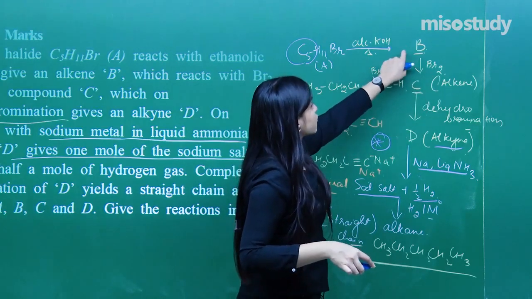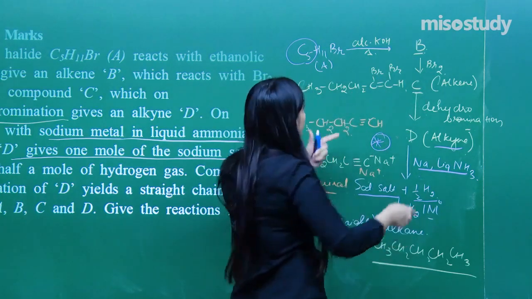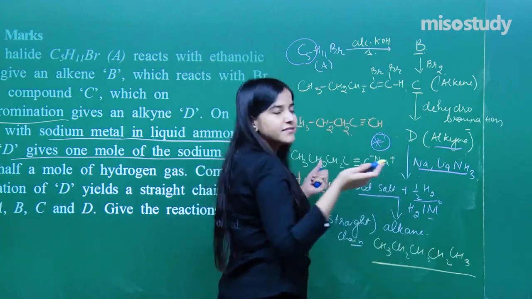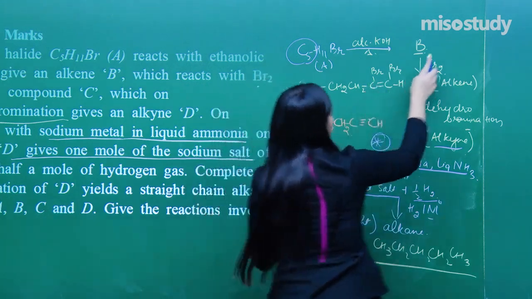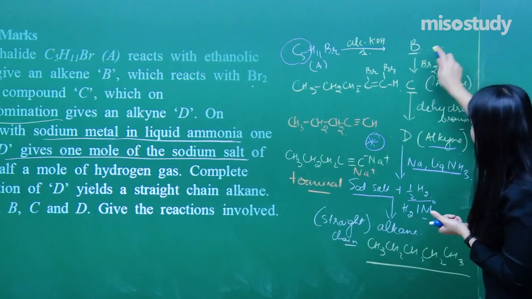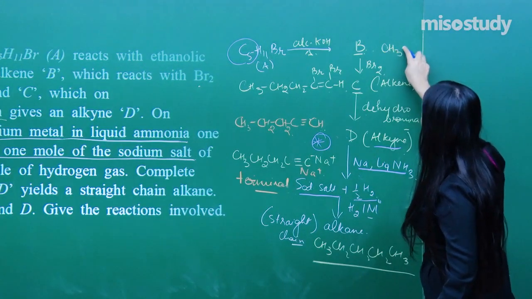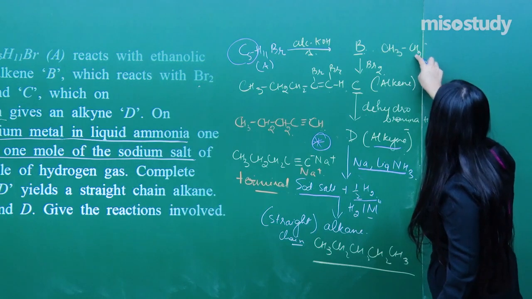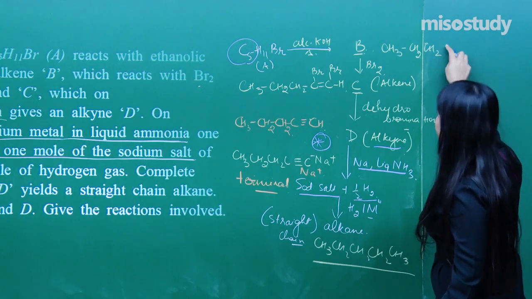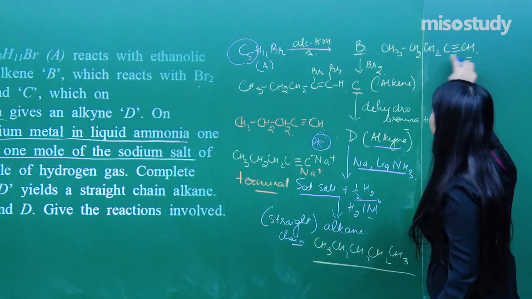So B would be an alkene, again with the same carbon skeleton. Very simple.